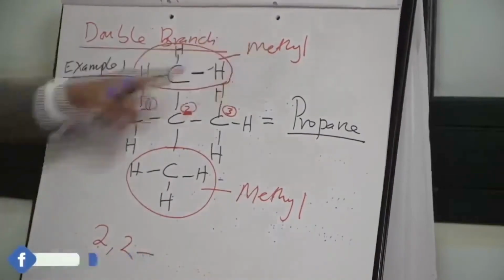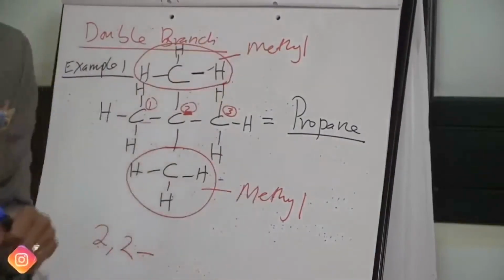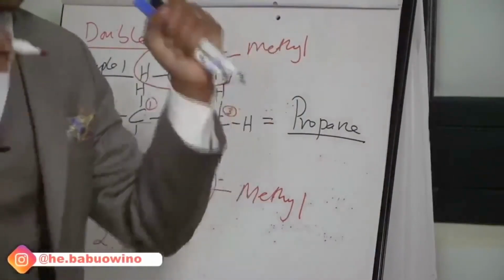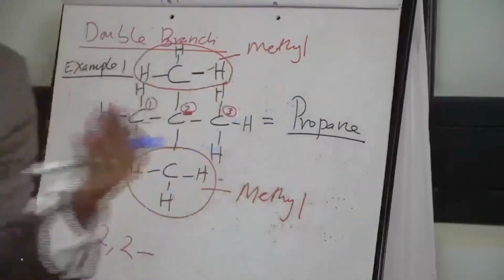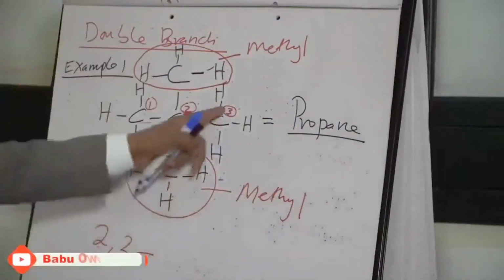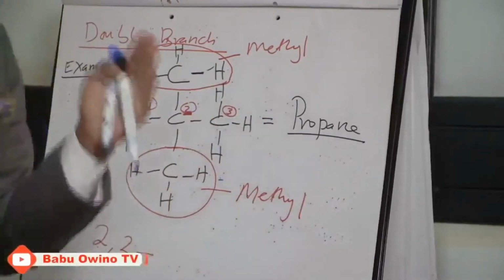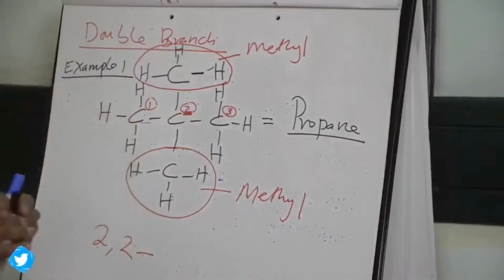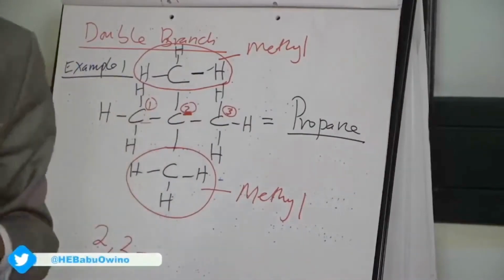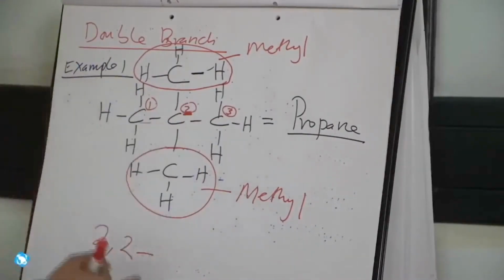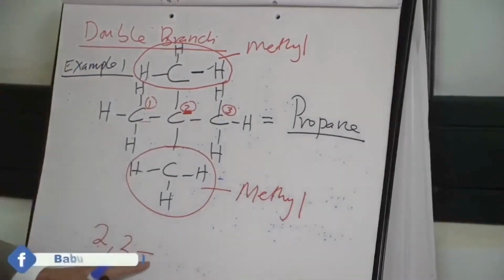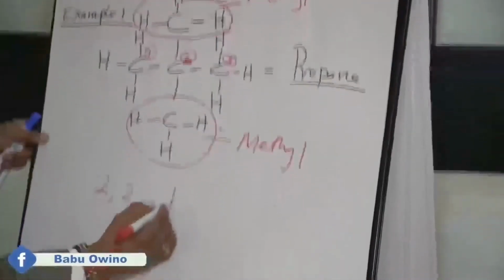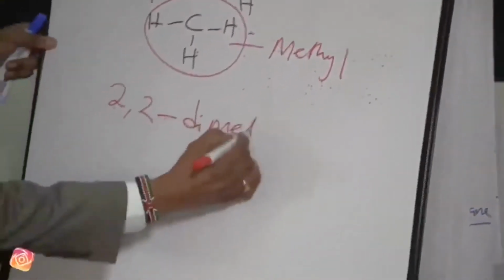Then we have a methyl group and we have a methyl group here. When it is 1, it is methyl. When it is 2, it is dimethyl. When they are 3, you say trimethyl. When they are 4, you say tetra, not quadra, tetramethyl. So when they are here, you say 2,2-dimethyl propane.